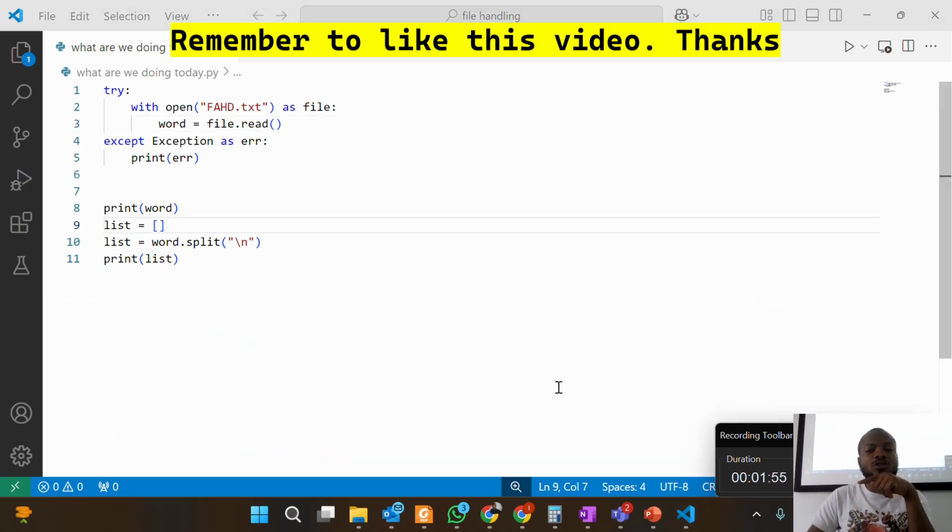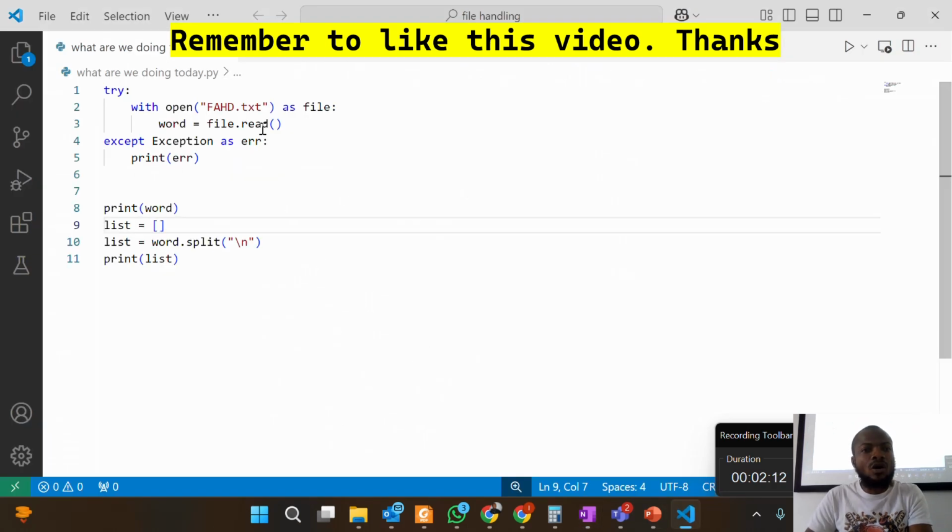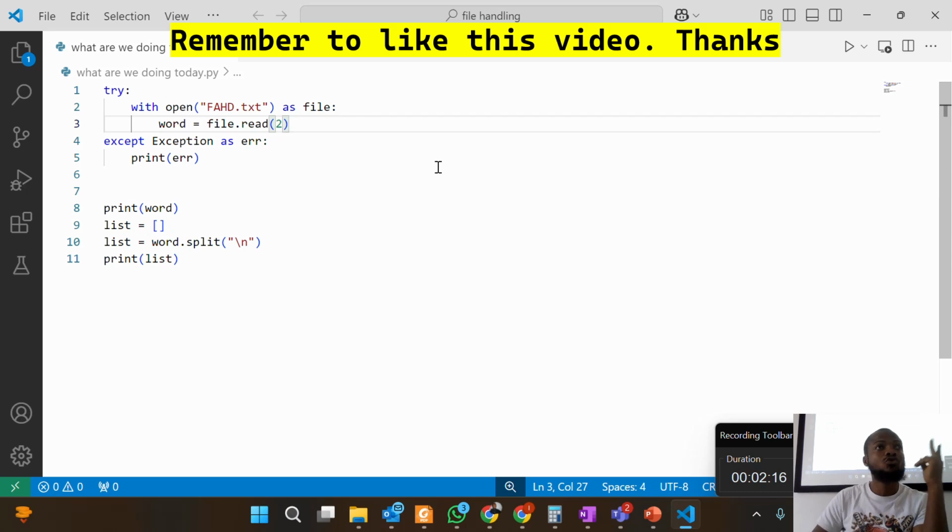Apart from the read function, there are also functions you can work with while reading from a file. You also have read with a number, as you want to read a certain number of characters. Is that understood? For example, if I write word is equal to read 2, that means I only want to read 2 characters.